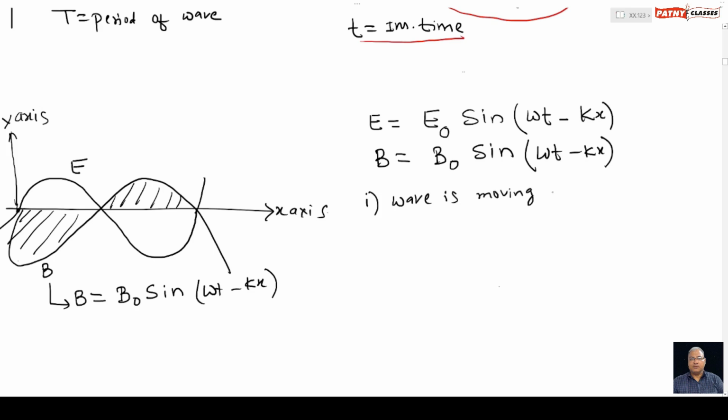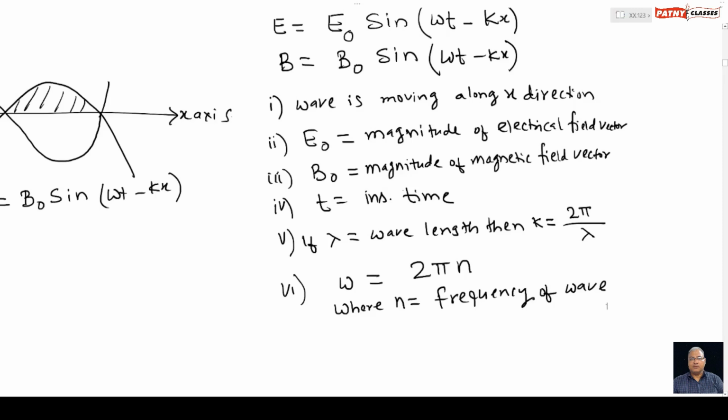E naught is the magnitude of the electric field vector, also called the amplitude of the electric wave, and B naught is the amplitude of the wave due to the magnetic field.